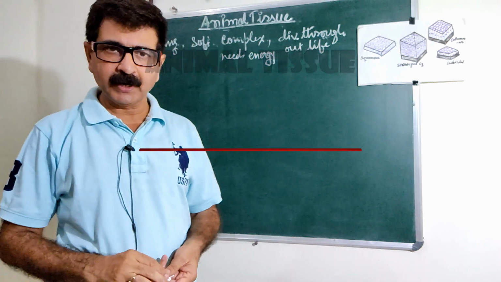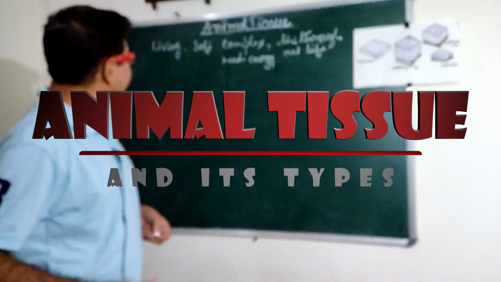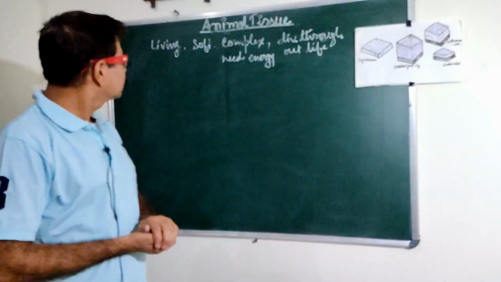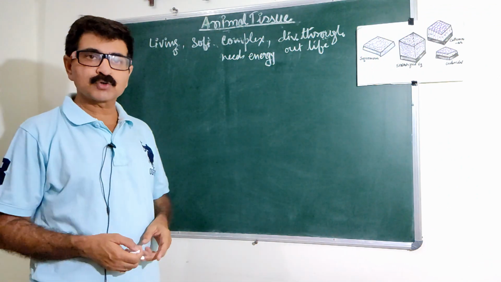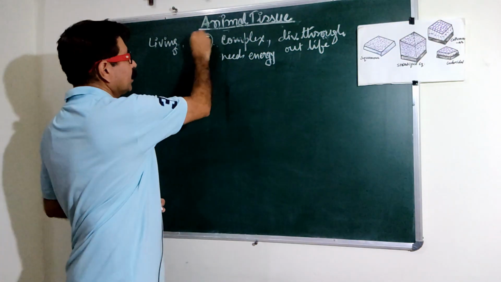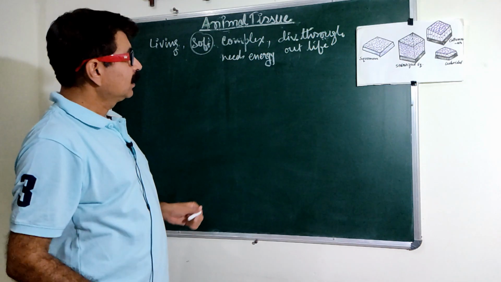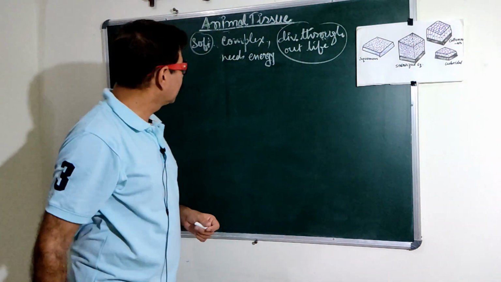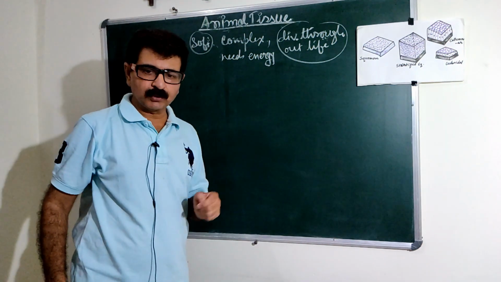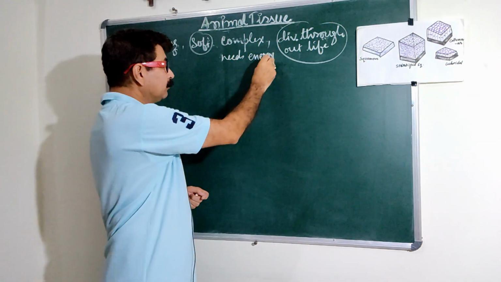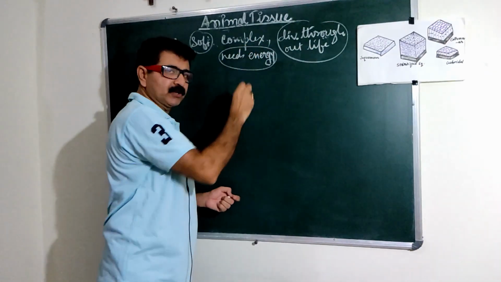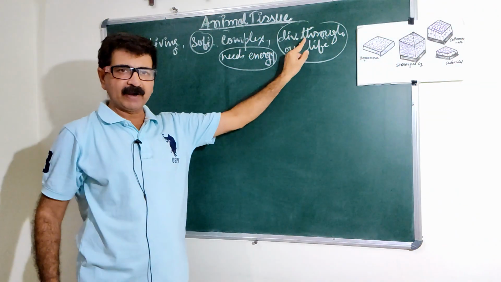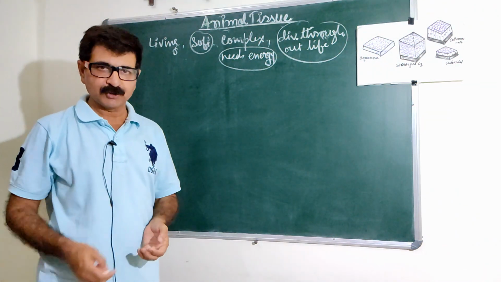आज हम बात करने वाले हैं एनिमल टिश्यू के रिगार्डिंग. As we have read that animal tissues are living, soft, complex. As they are living, so they divide throughout the life, and when they divide throughout the life, that means they need more energy. So these are the properties of the animal tissue, that is living है, soft है, complex है, divide throughout the life, and they need more energy.